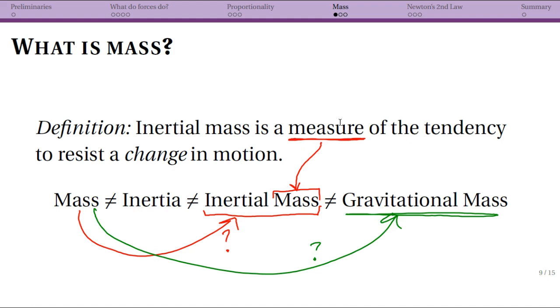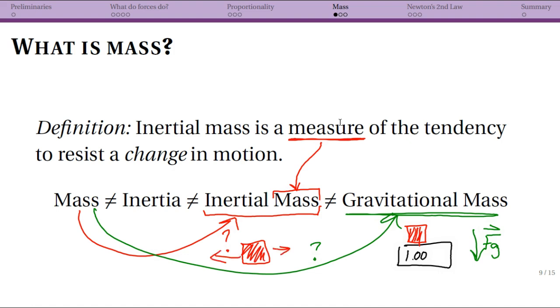Now, gravitational mass is actually what we normally think about. Gravitational mass is how strongly is this attracted to another large object, i.e., for us, usually the Earth. So gravitational mass is what you get if you put your object on a scale, right? So I have a scale with something, and maybe it gives me my value in newtons, maybe it gives me my value in pounds or grams, whatever. But this is the idea that we're talking about the force of gravity and how strong is that for gravitational mass. Inertial mass, again, is saying, well, what happens when you try to shake it back and forth?